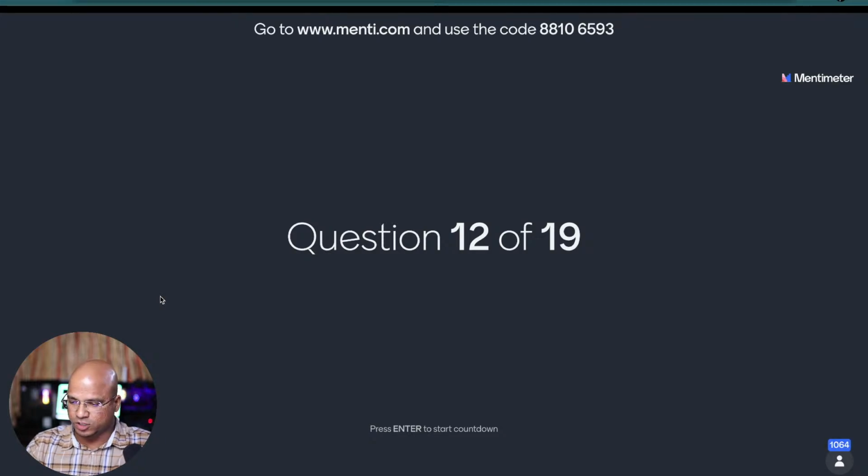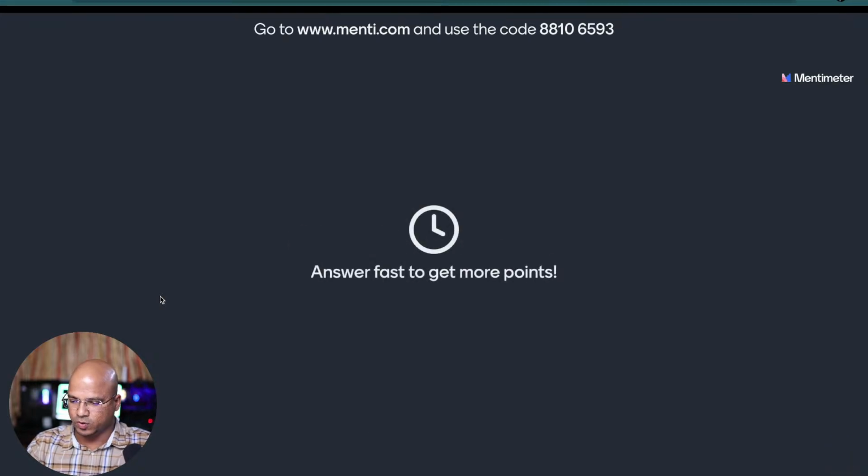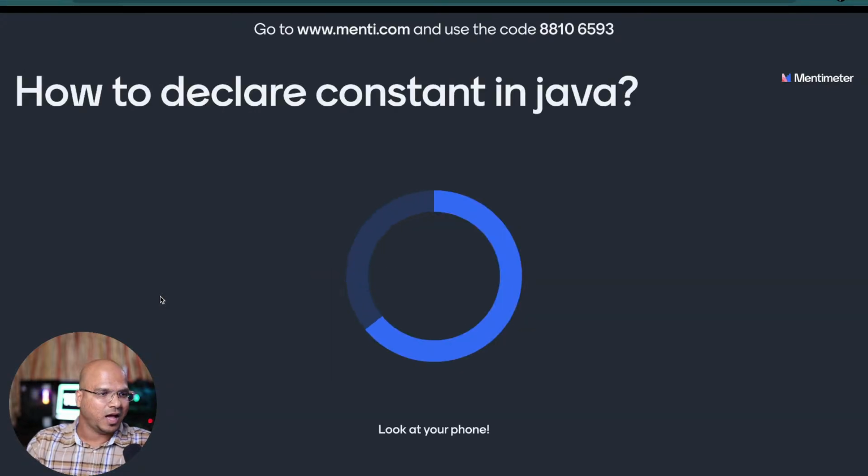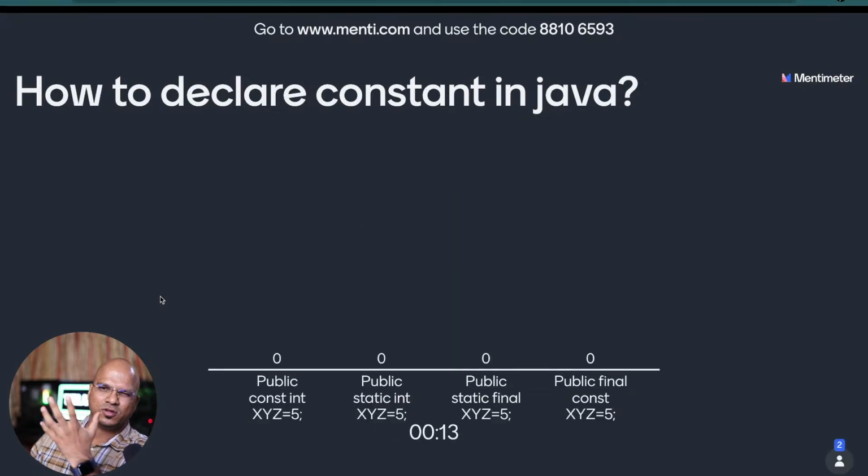Okay, 12th question coming on your screen, and here we go. How to declare a constant in Java? How do we create a constant variable? As I mentioned before, this is Java 8, okay? So answer according to Java 8, which is the most famous version as of now.